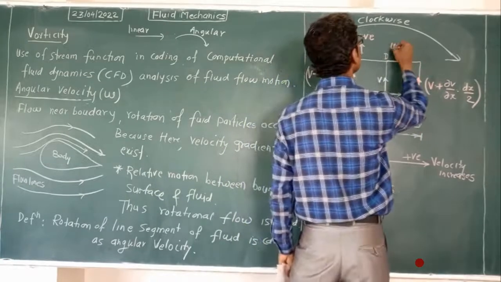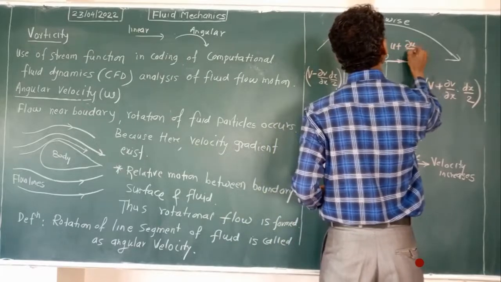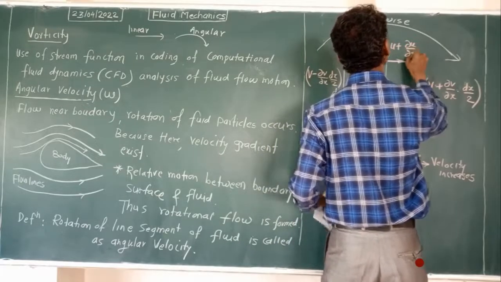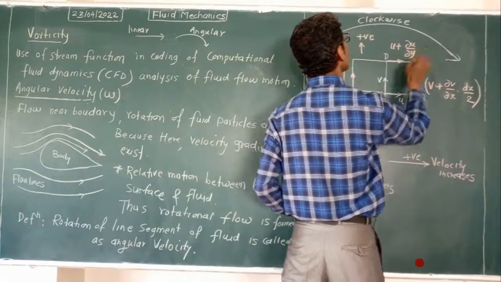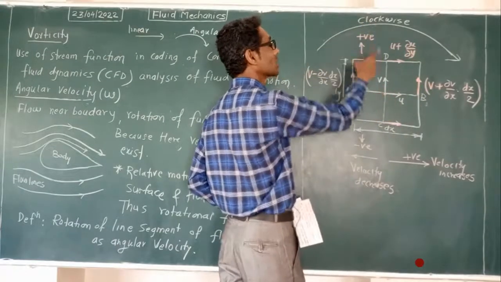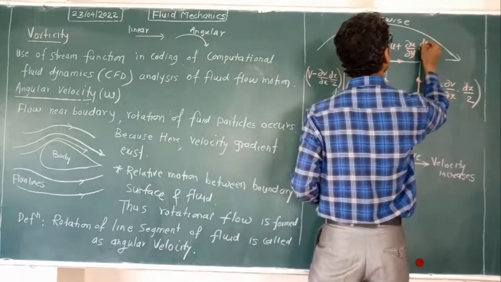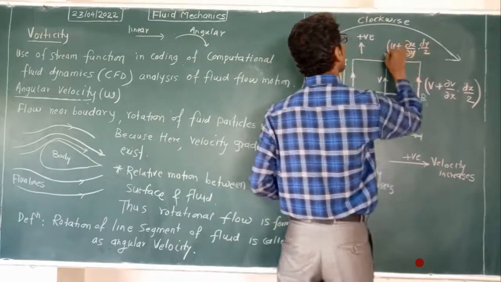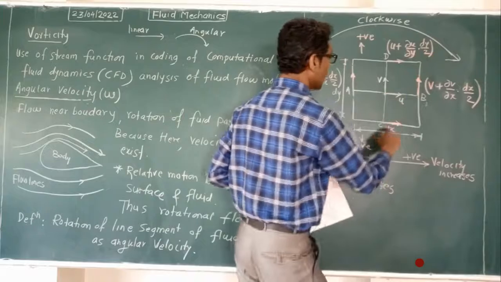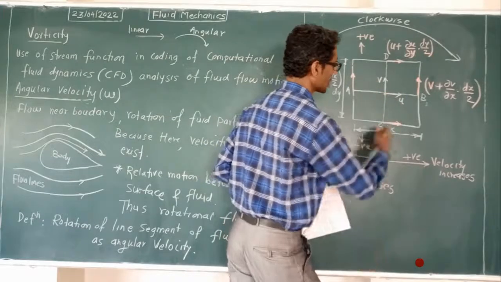So velocity u plus delta u by delta y. Why delta y? Because here the change in velocity is in the vertical direction, along the y direction. So delta u by delta y into dy by 2, positive component. And here from the center, right below in the downward direction, the sign is negative.